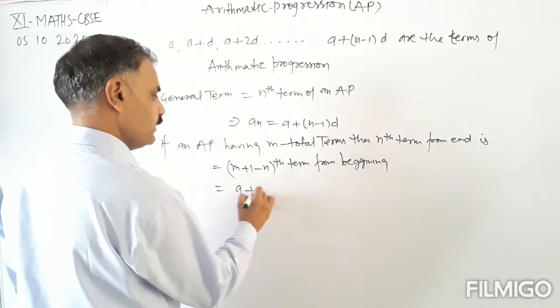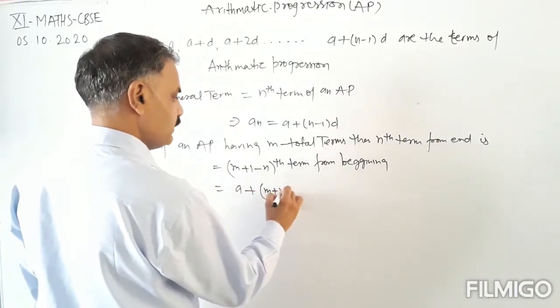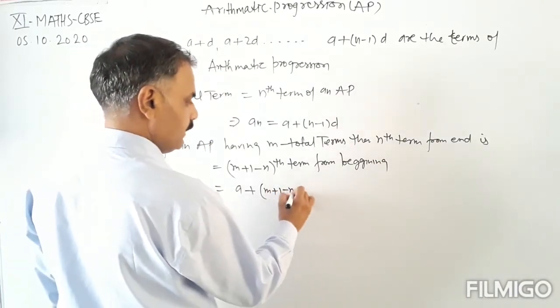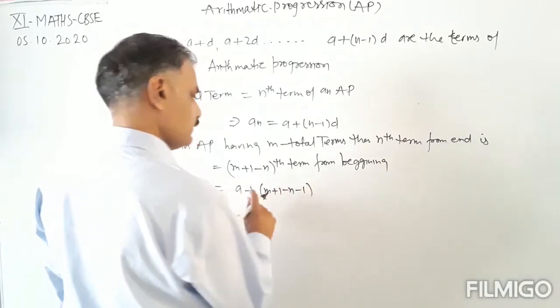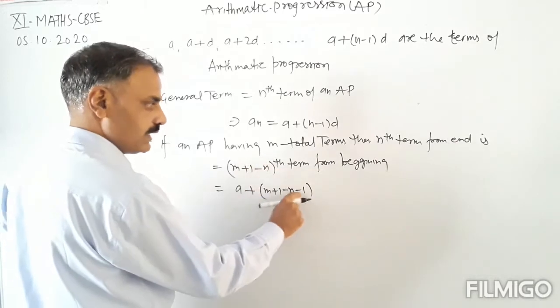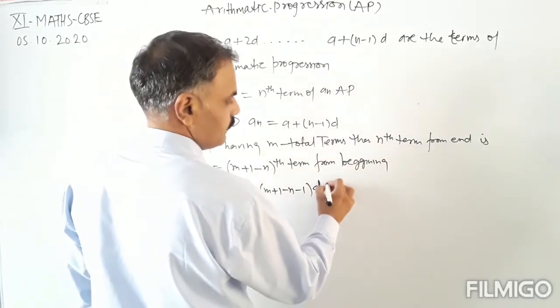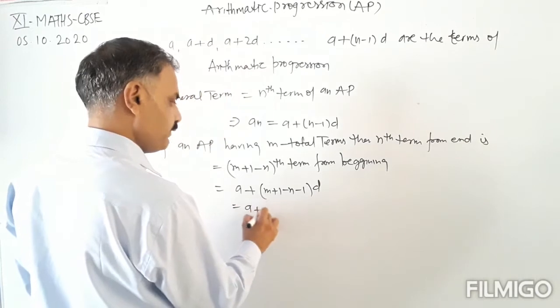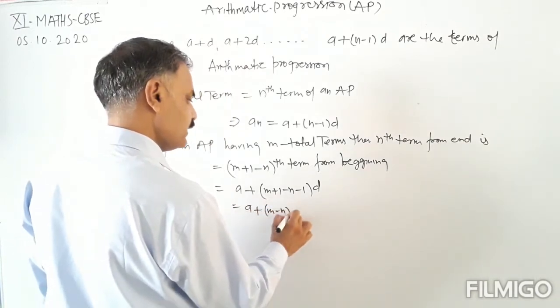Means this is equal to a plus m plus 1 minus n minus 1 into d, which equals a plus m minus n into d.